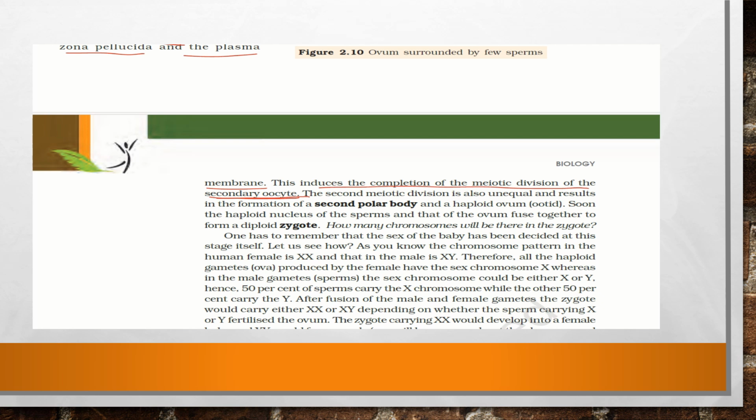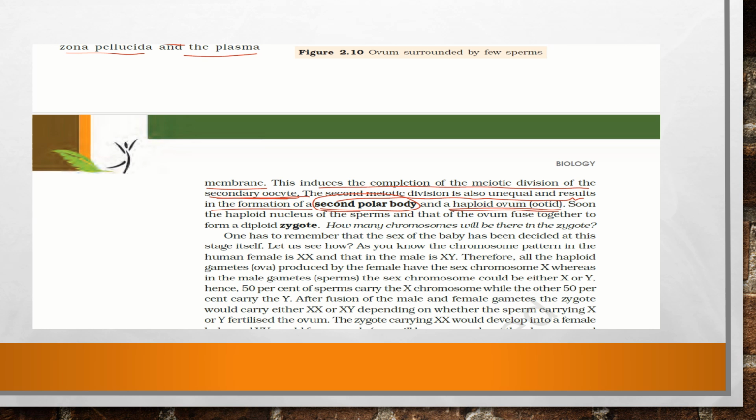Till puberty it was in a rested stage, and then after puberty, when the first menstruation happened, the secondary oocyte was formed. Now the second meiotic division takes place with unequal results, resulting in the formation of a second polar body, and a haploid ovum has been formed here.